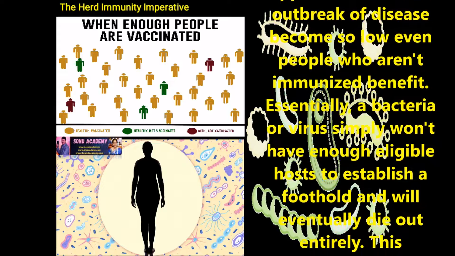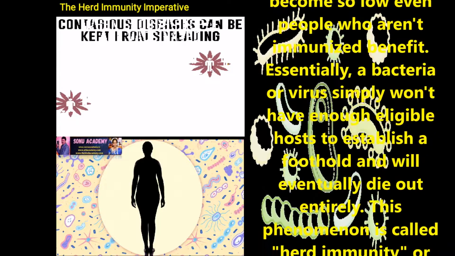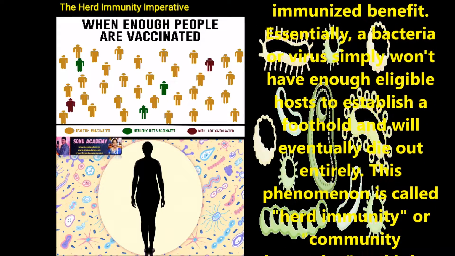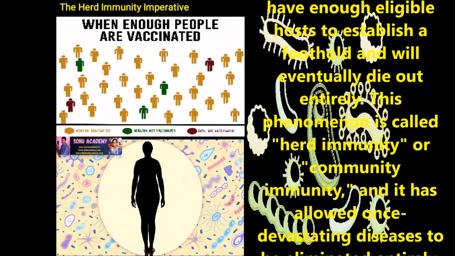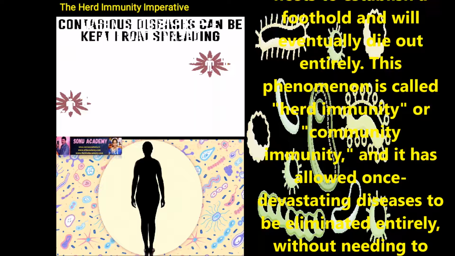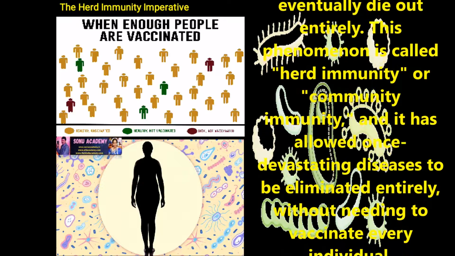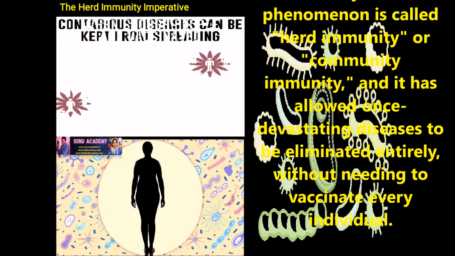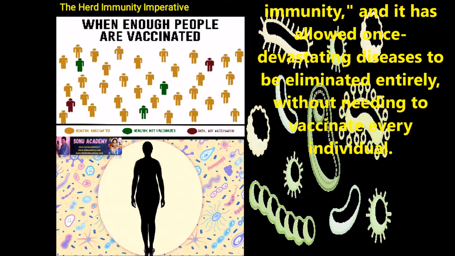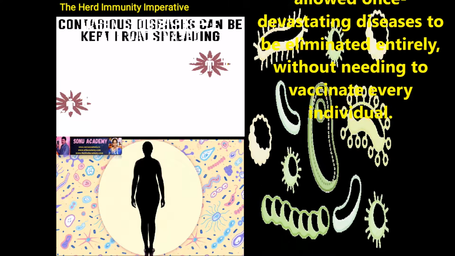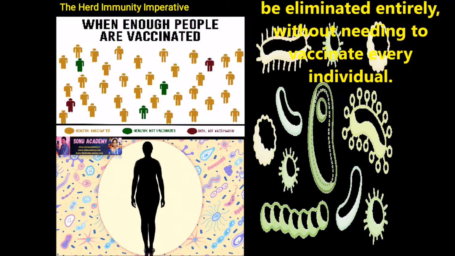Essentially, a bacterium or virus simply won't have enough eligible hosts to establish a foothold and will eventually die out entirely. This phenomenon is called herd immunity or community immunity, and it has allowed once devastating diseases to be eliminated entirely without needing to vaccinate every individual.